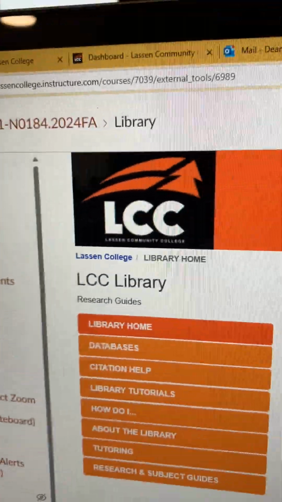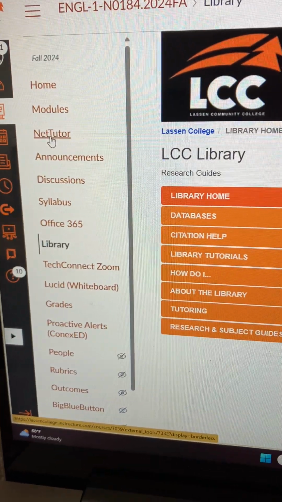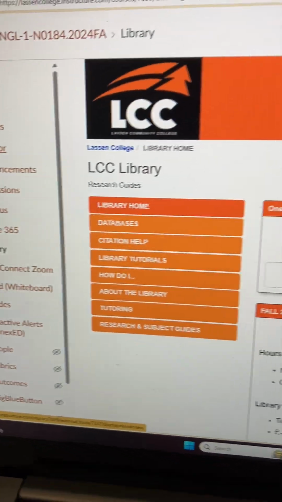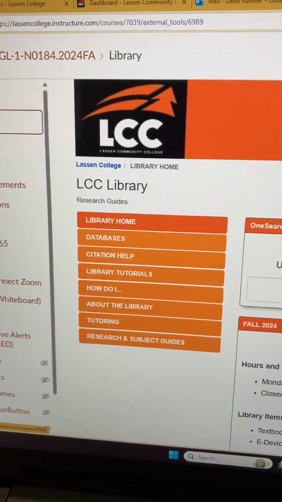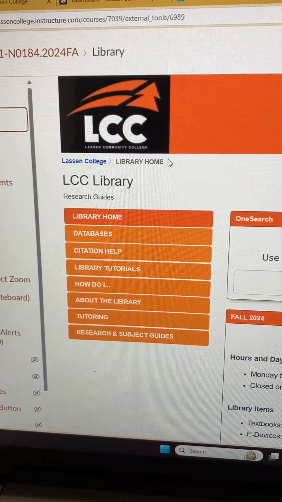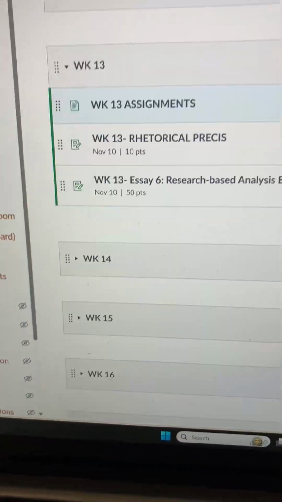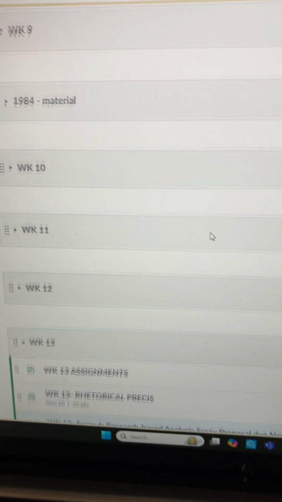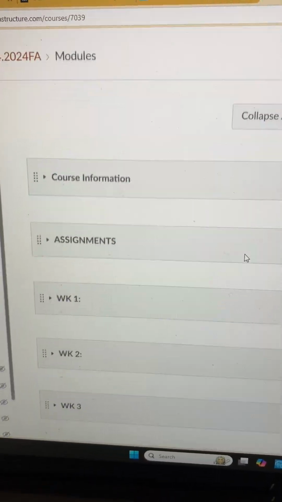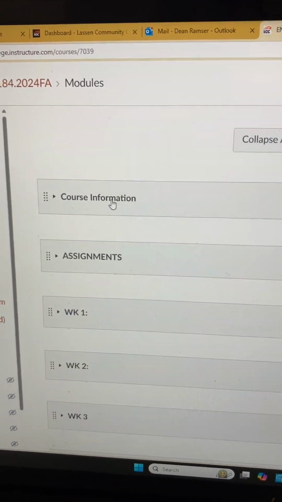Essay 5, like I mentioned, is due soon. So keep revising that one and fine-tuning it. Make sure that the outline matches the essay, and your outline is a requirement for essays 4, 5, and 6. So make sure that your outline is usable and conforms to what your essay is.